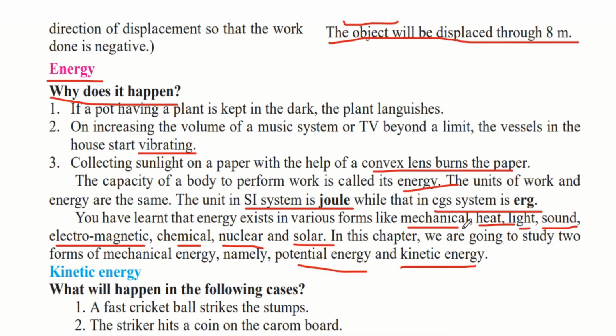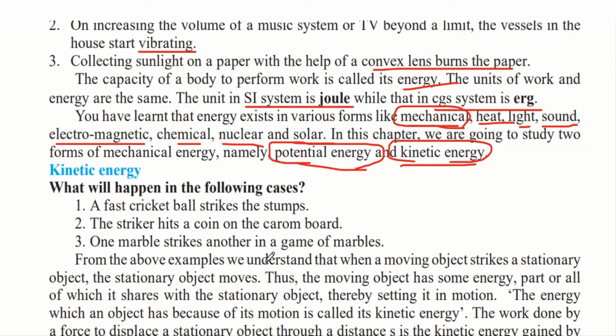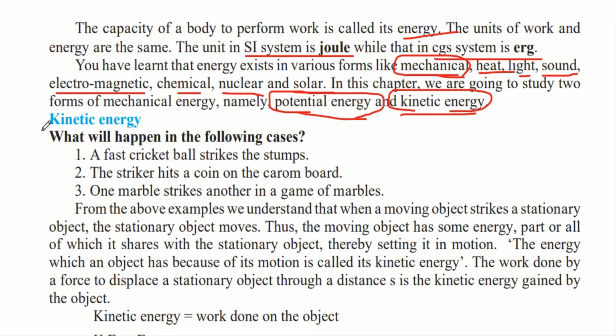From that, let us learn about the first type, that is mechanical. In mechanical there are two types of mechanical energy. One is called potential energy, the other is called kinetic energy. Let us learn what exactly is potential energy and what exactly is kinetic energy. The first one we will learn is kinetic energy.